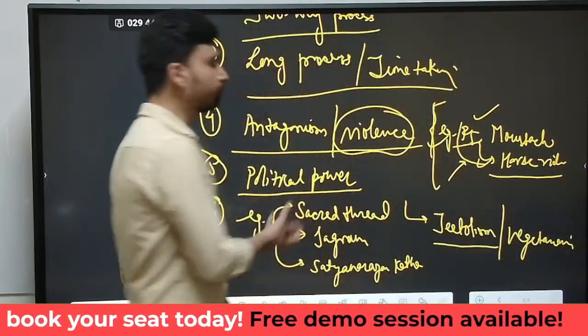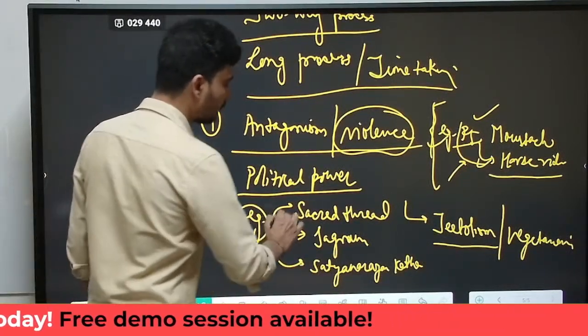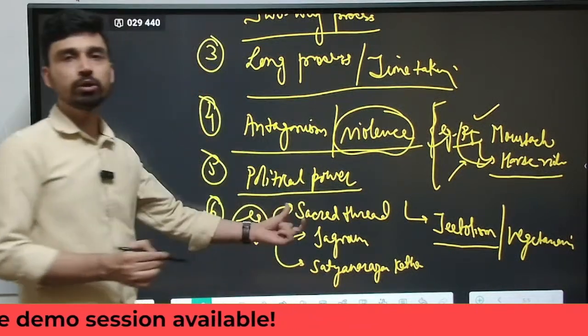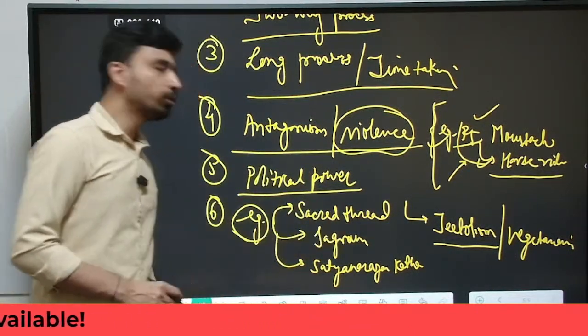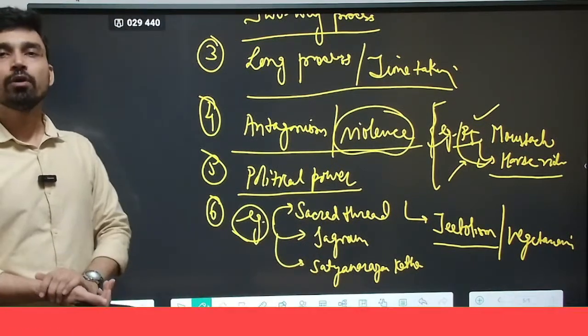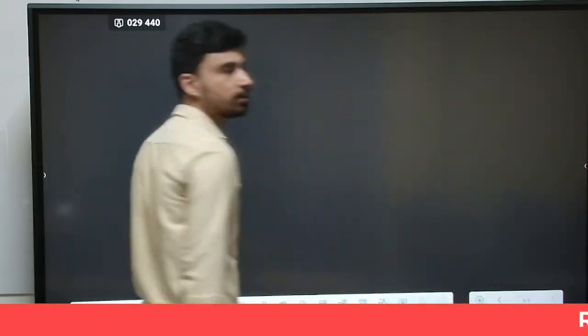So these are some of the examples where we see that people from lower social status, lower social caste, who did not follow these practices before are following these practices to emulate the practices of the members of higher social status. So this is all we can understand in the premises of Sanskritization.